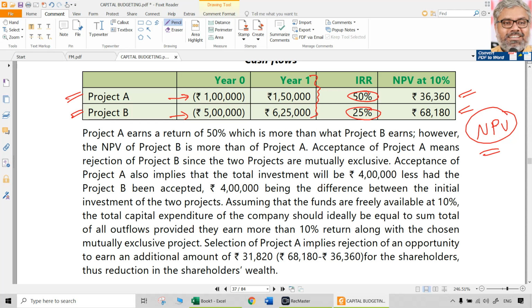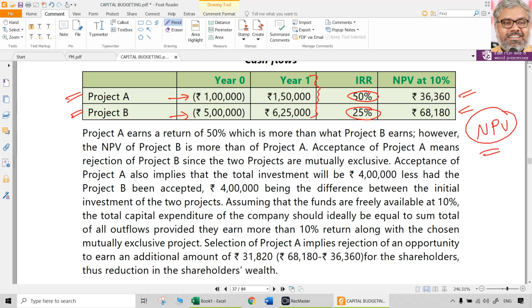These percentages and all that are okay, good to see them. But the absolute money amount that is going to be added to the wealth of the shareholders is what we have to look at. Provided capital is there, only then are we talking about all this. If capital is not there, there is no point in investment decision making at all.